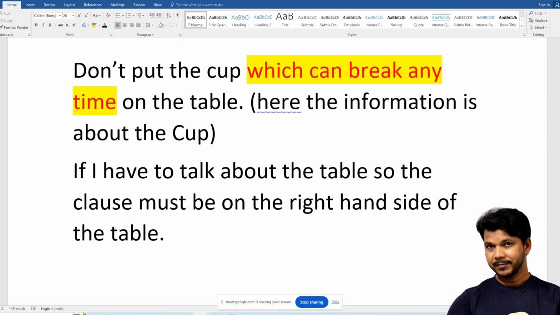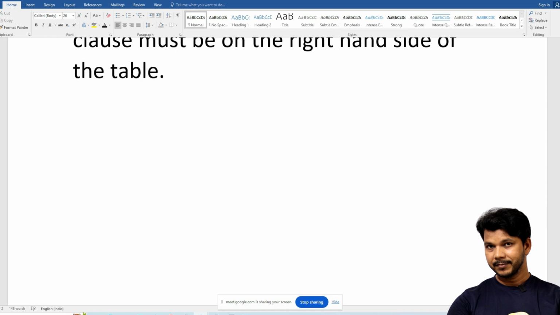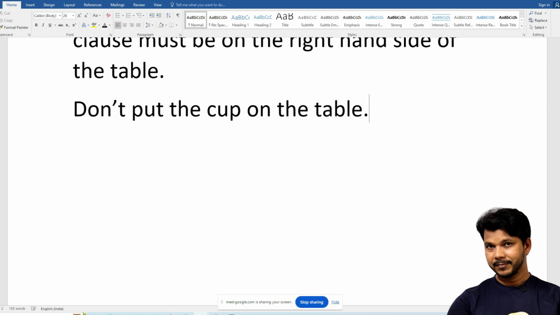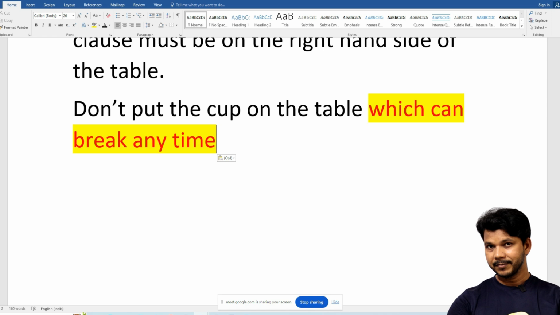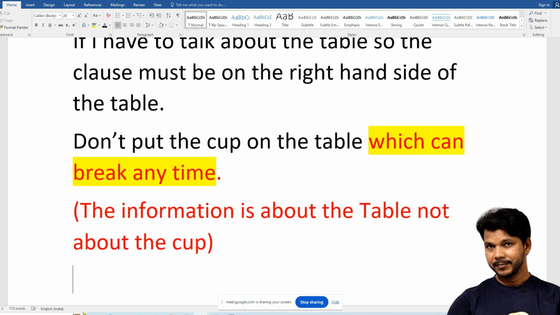So I can copy the sentence, Control C, Control X, Control V, Control P, and full stop. Here we go. Now the information is about the table, not about the cup.